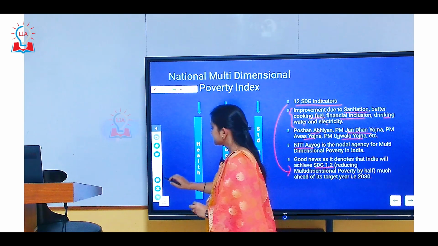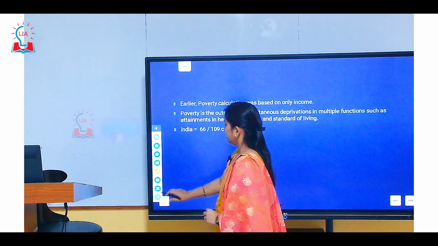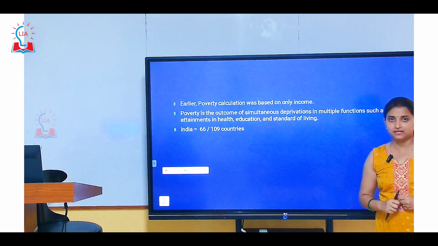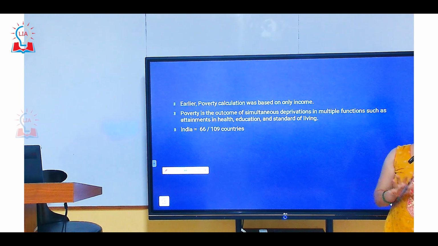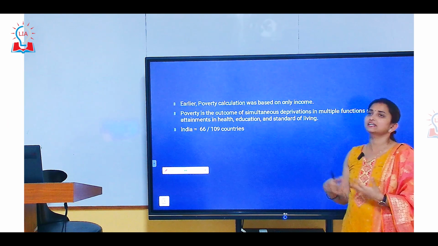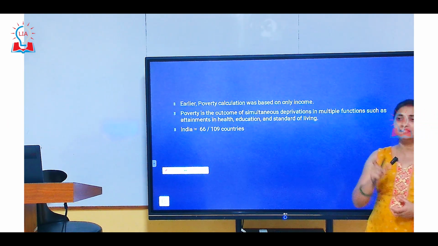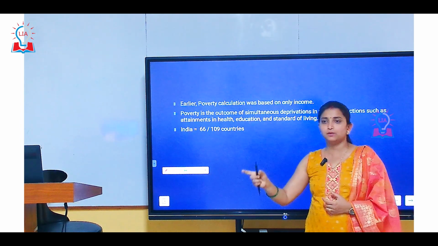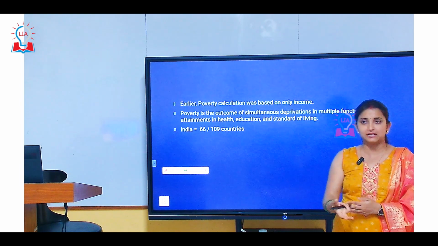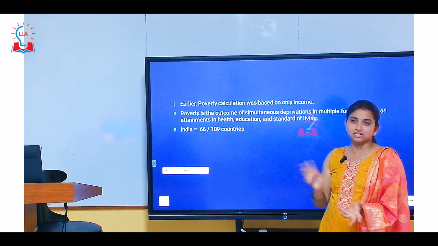Now we will see these indicators one by one. But before that, there is something we need to understand related to multidimensional poverty. Why are we calling it multidimensional poverty? All these years we have been calculating poverty on the basis of, let's say, the Tendulkar committee or Rangarajan committee. They recommended that if a person earns less than a certain amount in a rural area, the person can be classified as poor, or if more than a certain amount in an urban area, then they are not classified as poor.